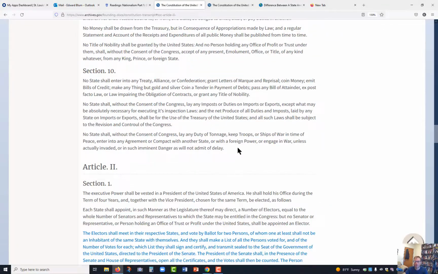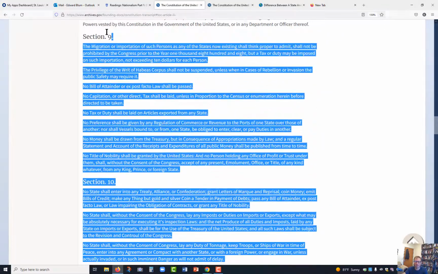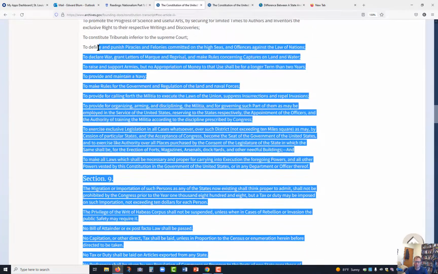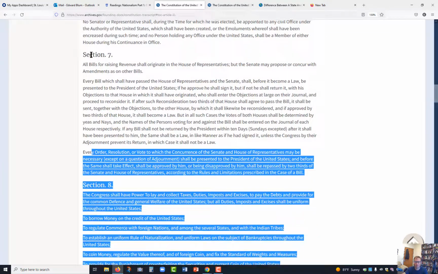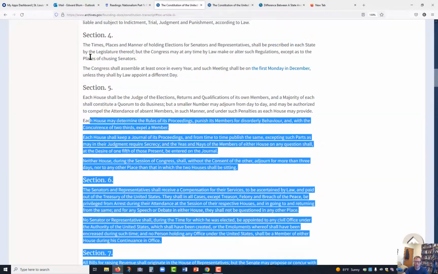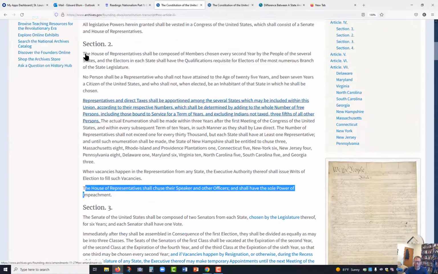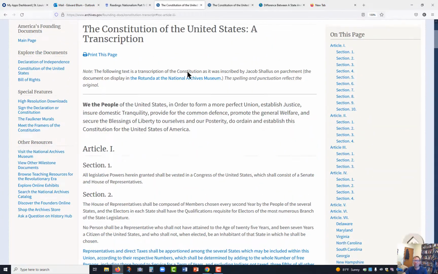And then this is what we have for the legislative branch. It goes on and on and on. So when the United States Constitution was written, most of the attention was about Congress, who was going to be making the laws, and little attention was given to the executive branch and to the judicial system, or a lot less.